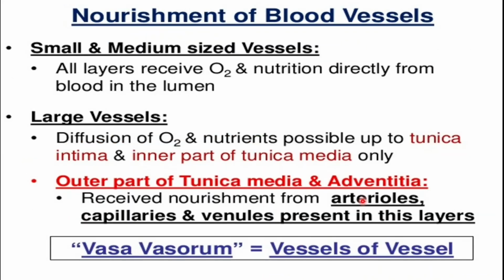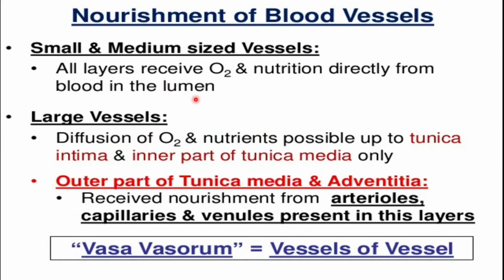Now let's talk about the nourishment of the blood vessels. As you know, the job of the blood vessel is to carry and transport the blood throughout the body. Definitely these blood vessels are providing nutrition and oxygen by the blood to all of the body. But definitely these blood vessels also need oxygen and nutrition. So how do these blood vessels themselves get the oxygen and the nutrition? Let's understand how they are getting it.